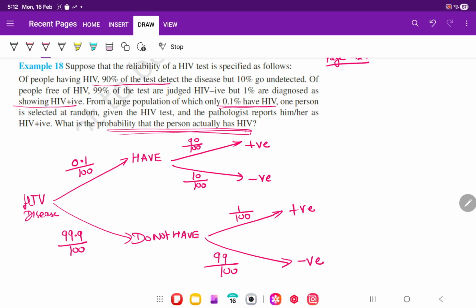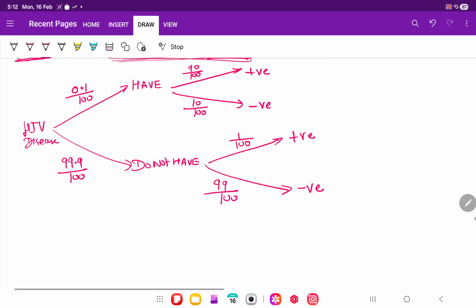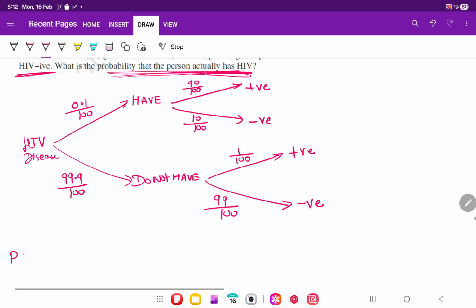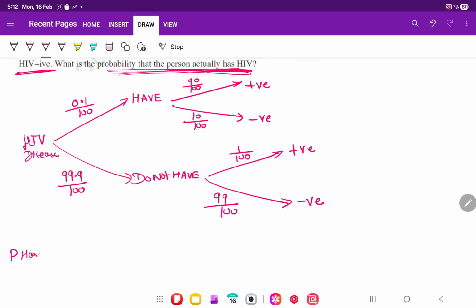Okay. Now what do we want? We want the probability that he actually has HIV if he reports positive. If he reports positive, what is the probability he has HIV, correct? So let me write down the probability that he has HIV, given that he reports positive, because if he reports positive there may be two cases.